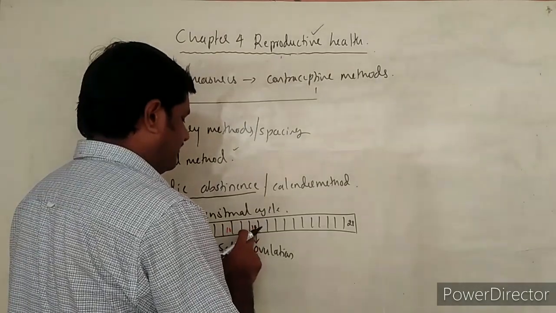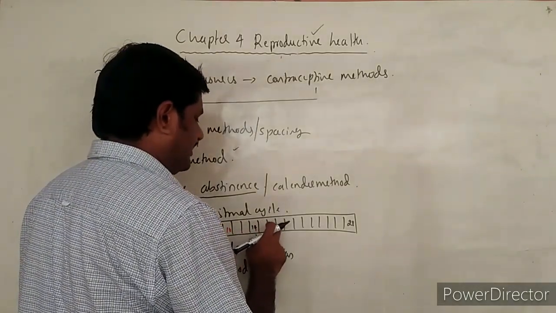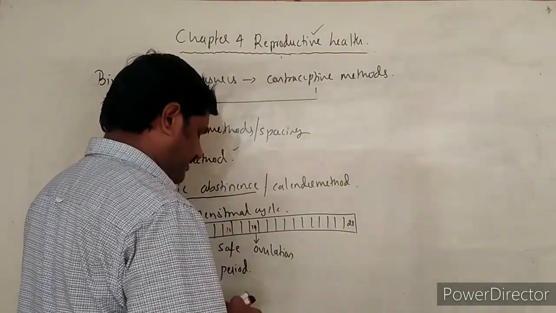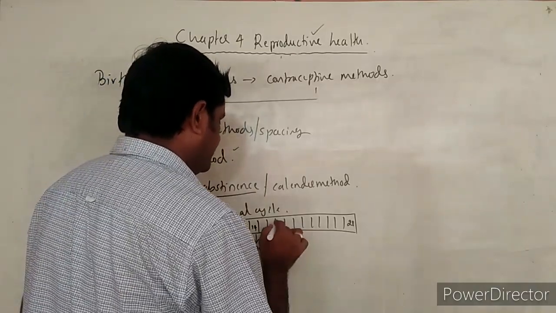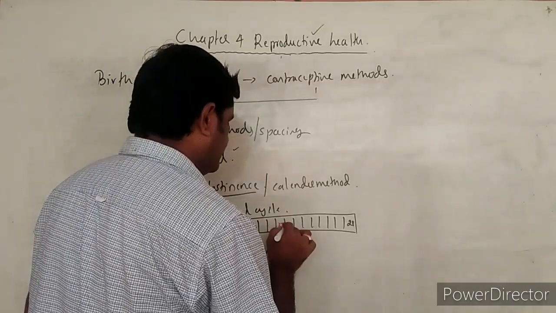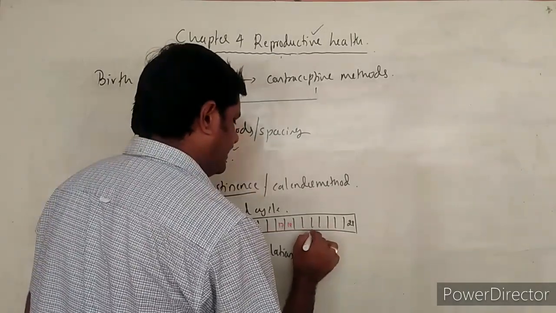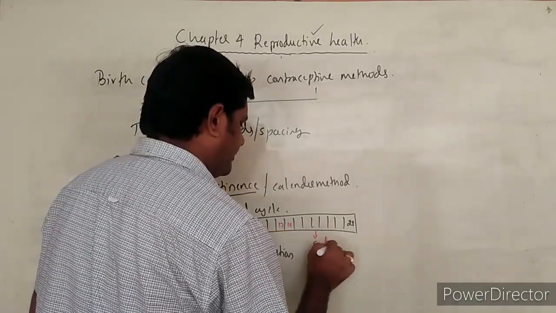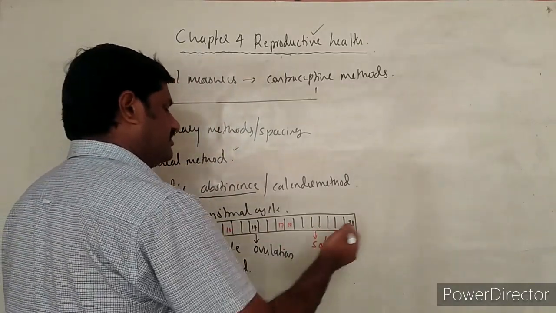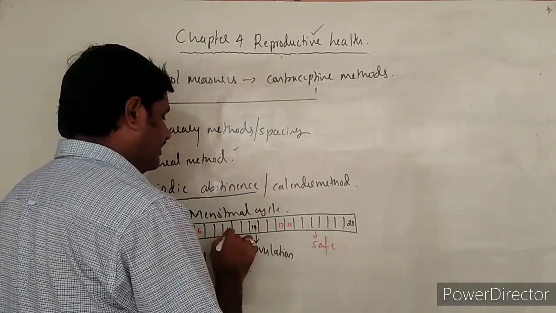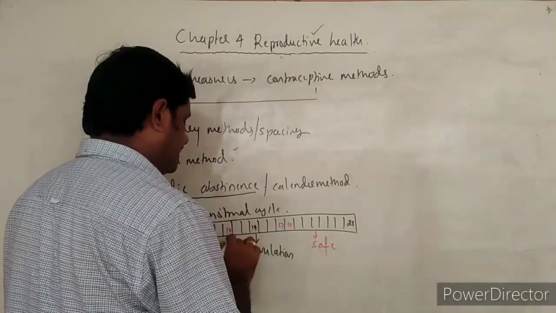And after 17, means 18 to 28 is also the safe period. There is no chance.